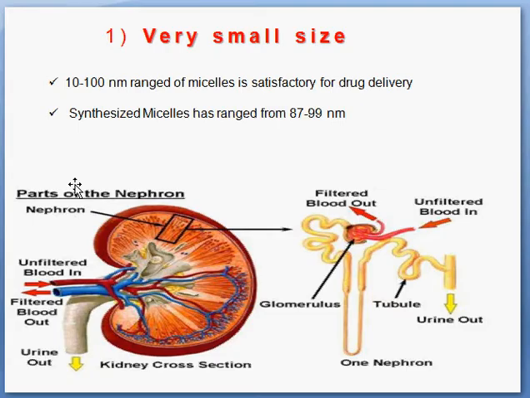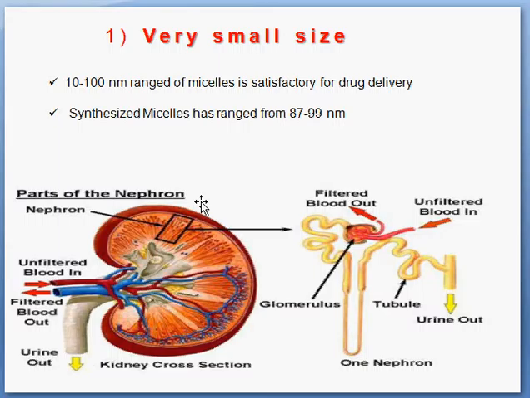Simple, you inject your micelles in your body, and they carry your drugs of interest to every part, like you inject the drugs for the kidney, so they should pass through the kidney. So nephrons are very small in size, I think 0.2 to 10 millimeter.